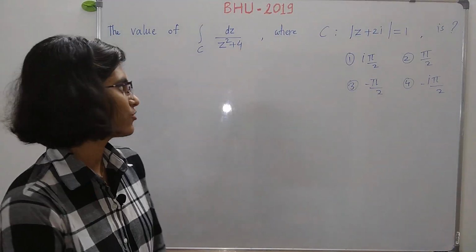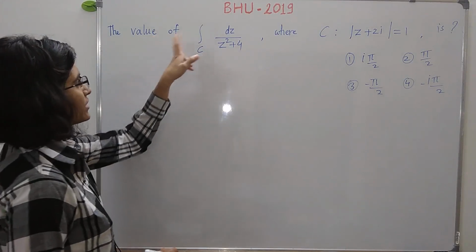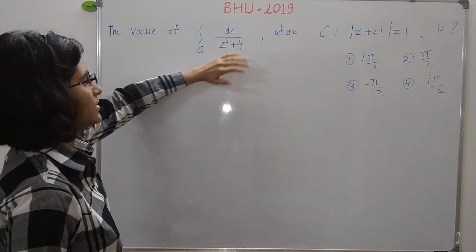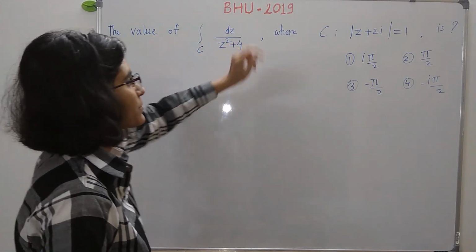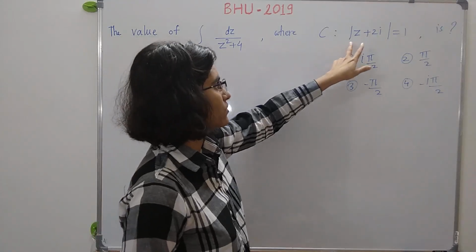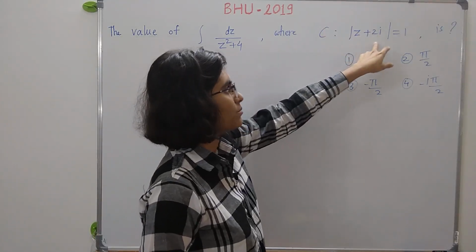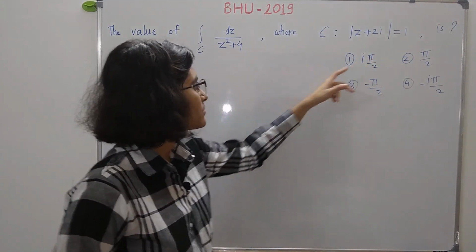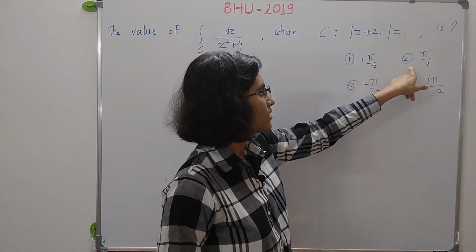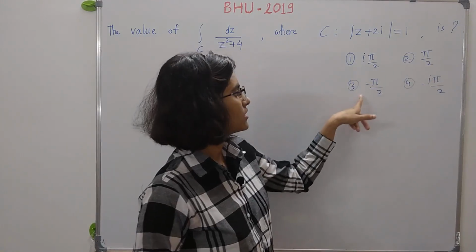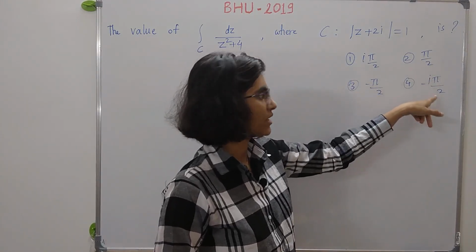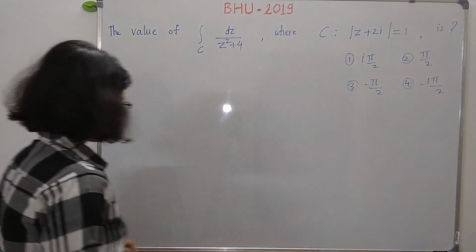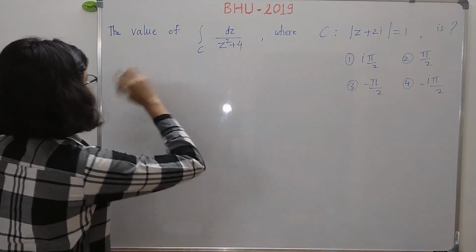Let us solve another question. The value of the integration over c of dz upon z square plus 4, where the curve c is defined by modulus of z plus 2i is equal to 1, and the options are i times pi by 2, second is pi by 2, third is minus pi by 2, and fourth is minus i times pi by 2. So let us solve this.